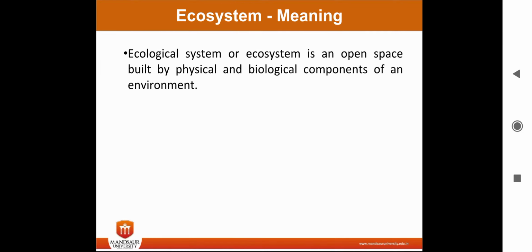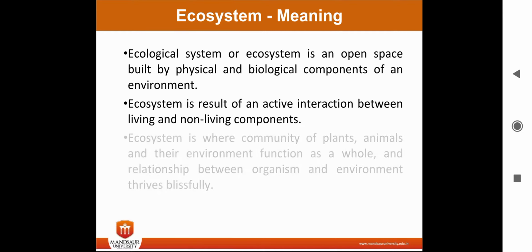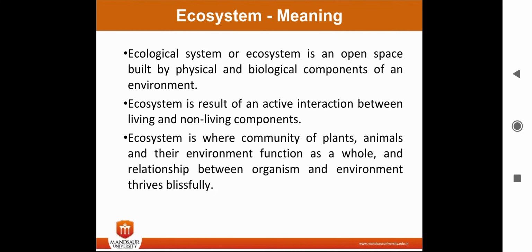An ecological system or ecosystem is a kind of open space built by physical and biological components of an environment. It is a result of an active interaction between living and non-living components. So basically it is a combination of living and non-living components. An ecosystem is where the community of plants, animals and their environment functions as a whole, and a relationship between organisms and environment thrives. So this is basically the meaning of an ecosystem.